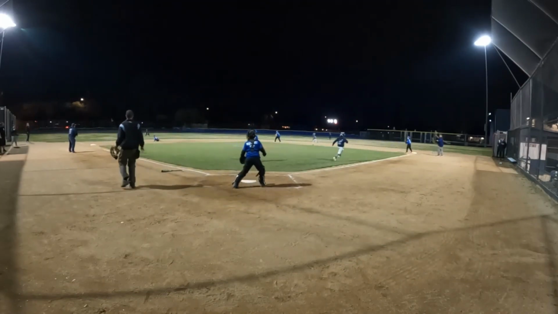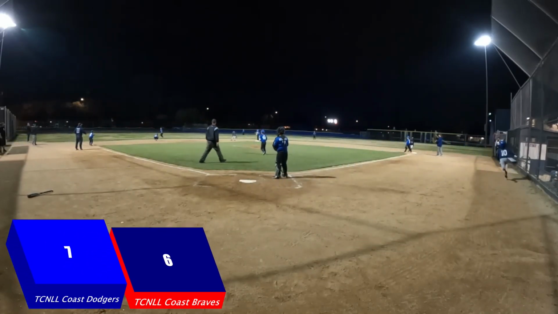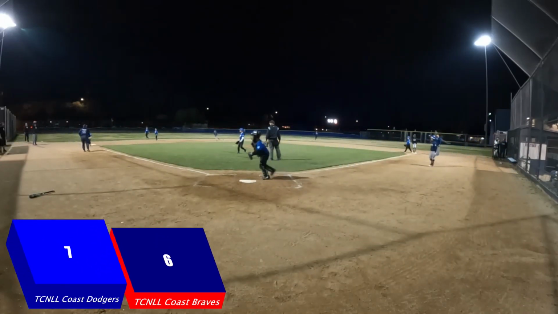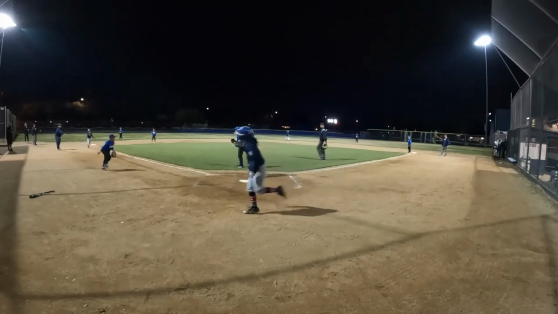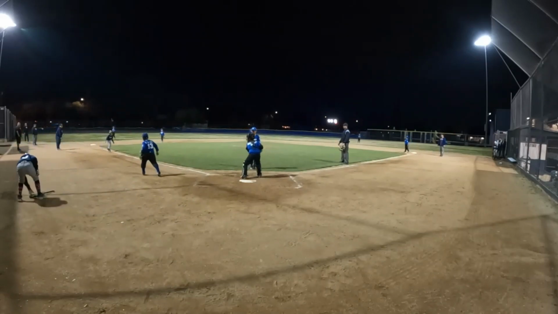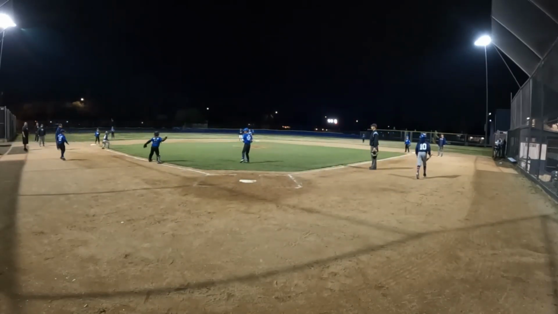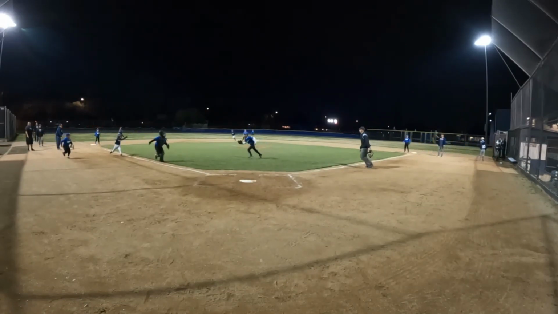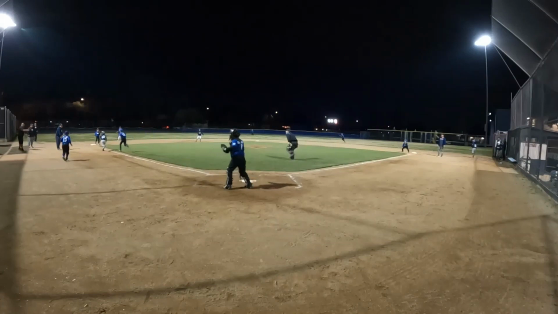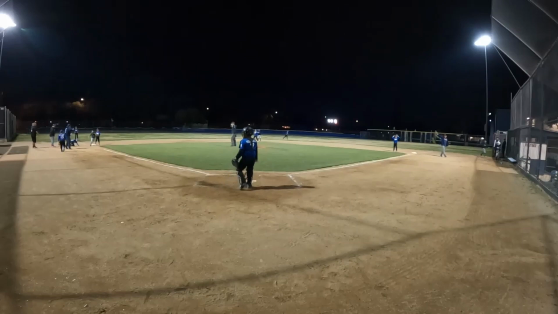Ball is grounded past the diving shortstop. 1 run comes in. B thinks about going to third, and now he does go to third because that throw was overthrown the third baseman. Runner at second and third now. B thinks about going home, but thinks better of it to just go back to the base. And now he takes off. The position of the catcher was off again, and he's safe.